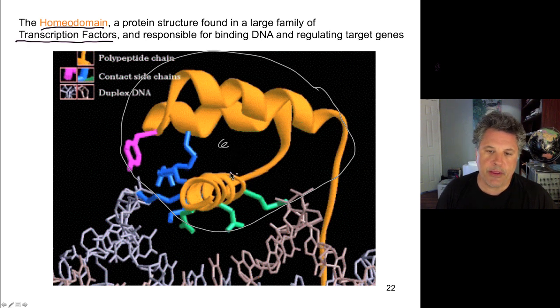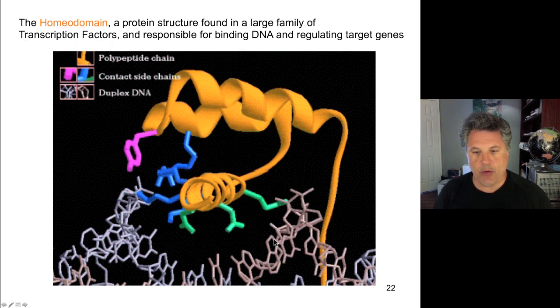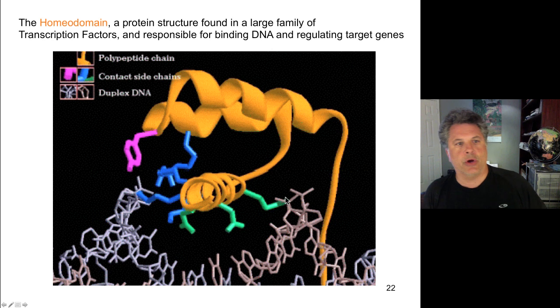The homeodomain proteins have a helix, the 3rd helix of the 3-helix bundle that constitutes the homeobox, the homeodomain. And that helix has amino acid side chains that insert into the major groove of DNA here. This is DNA. And they recognize particular nucleotide sequences of target genes, and thereby bind to those genes and regulate those genes, turn them on or turn them off in some cases.